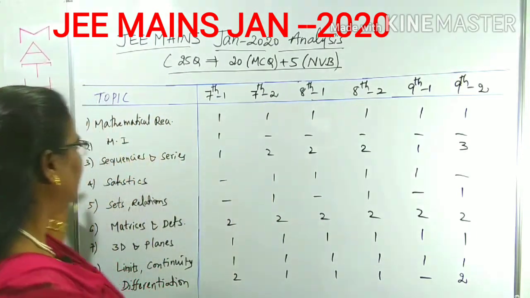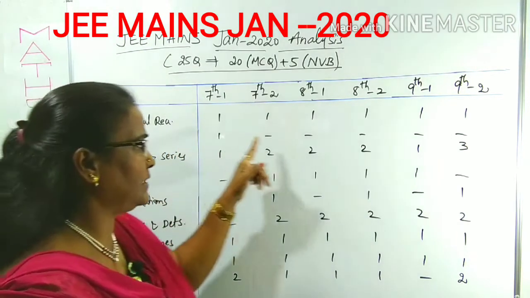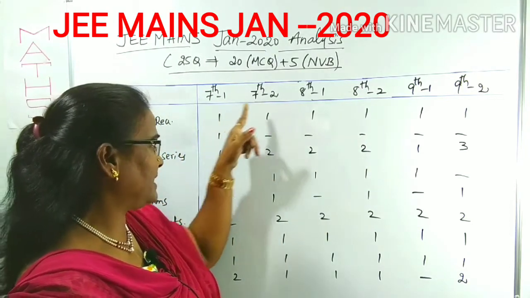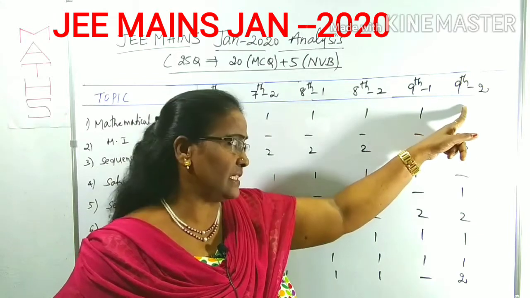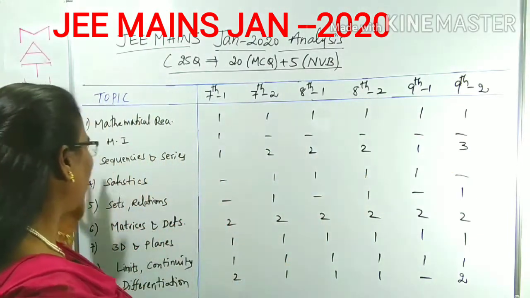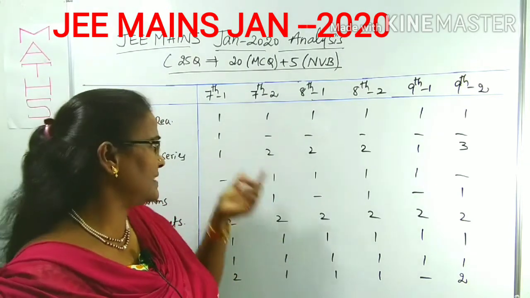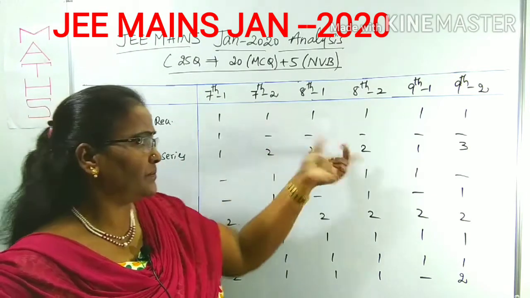First of all, come to mathematical reasoning. From each shift, there is one question: 7th first shift, second shift; 8th first shift, second shift; 9th first shift, second shift. There is one question in that. Now come to mathematical induction. I said already, no weightage. Even in the 7th first shift there was one question, right?